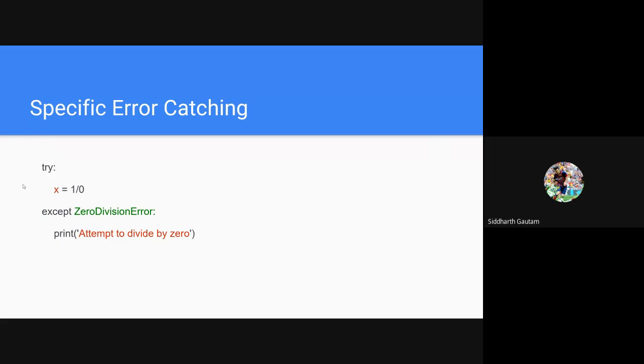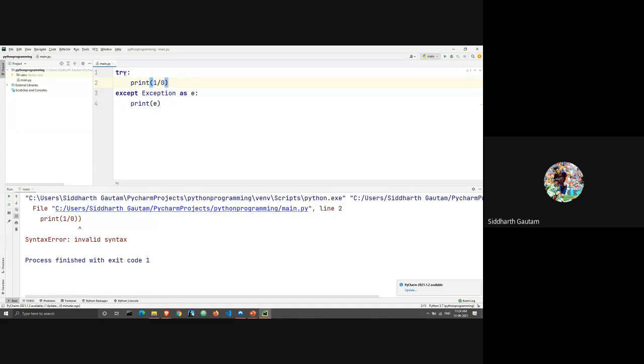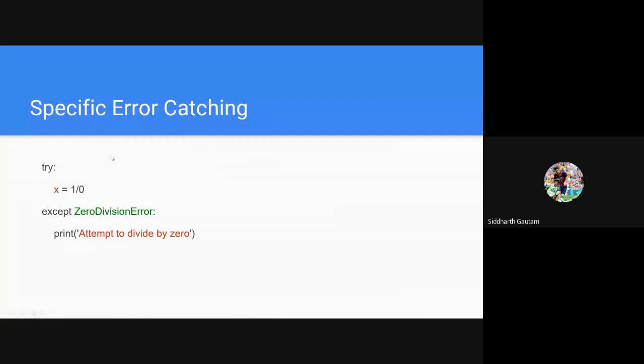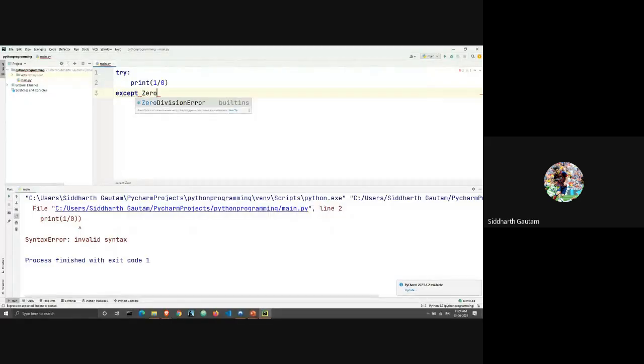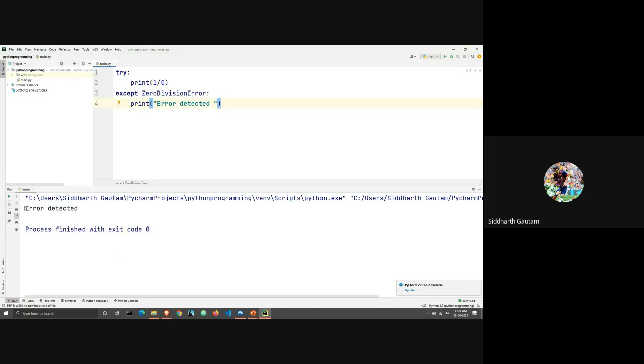Okay, so let's take a look. We already have a similar example here. Let's see how that works. So we are going to print 1 divided by 0, and instead of except Exception, we are going to write except ZeroDivisionError. PyCharm already had it for us, and we are going to print something. We are going to print "error detected". All right. So let's run this. You can see it printed error detected.